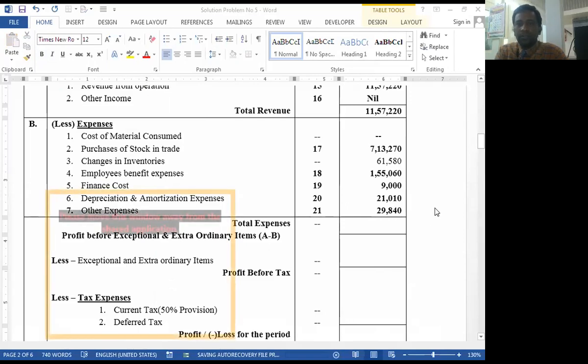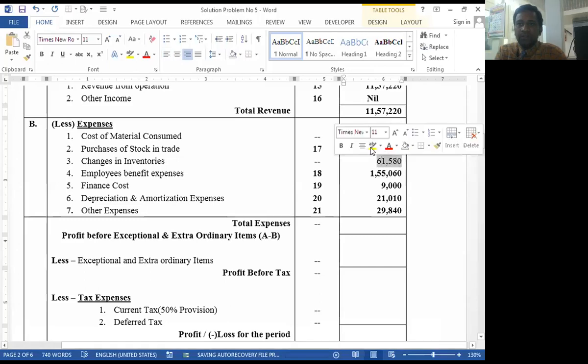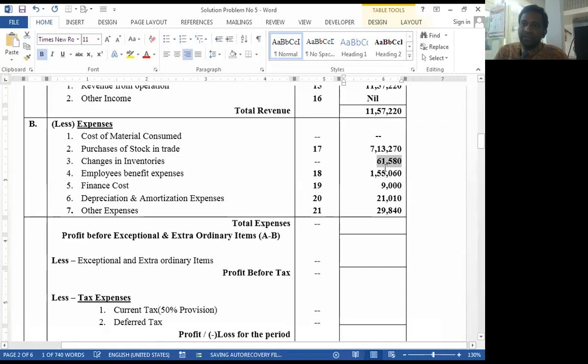Okay. Now calculate the total expenses. 7,13,270, 61,580, 1,55,060, 9,000 plus 21,010 and 29,840.